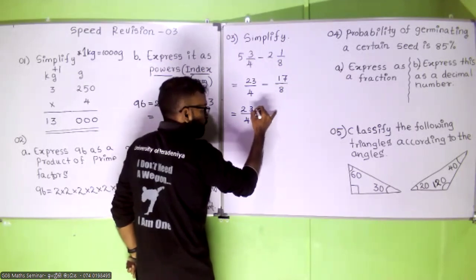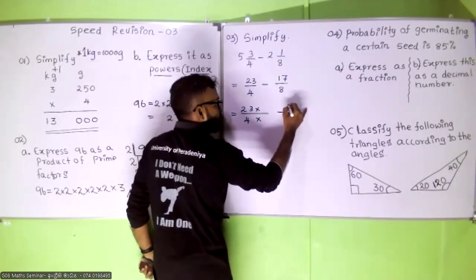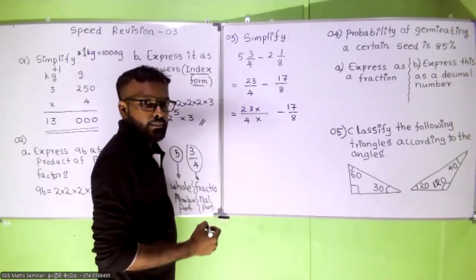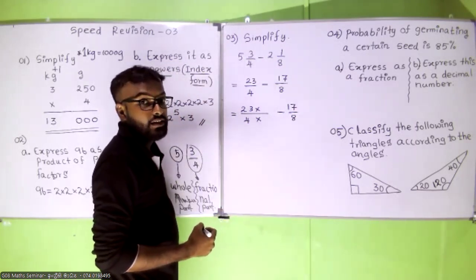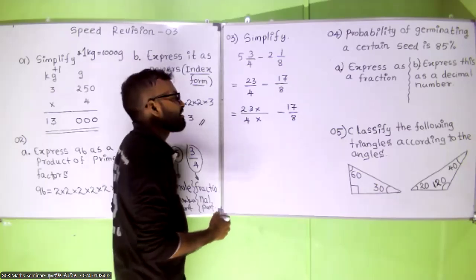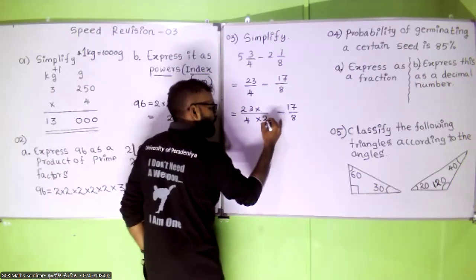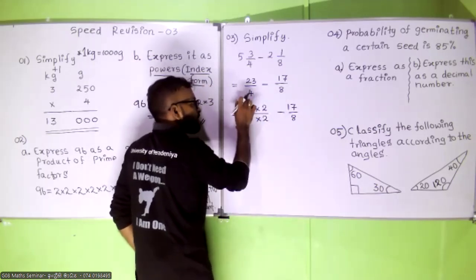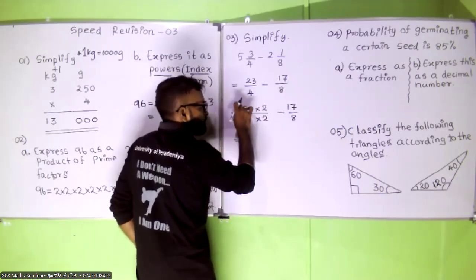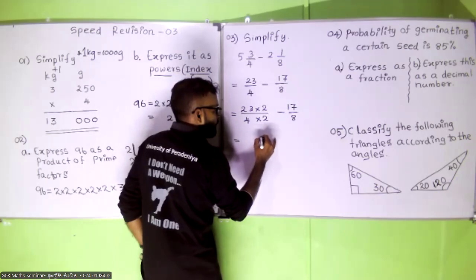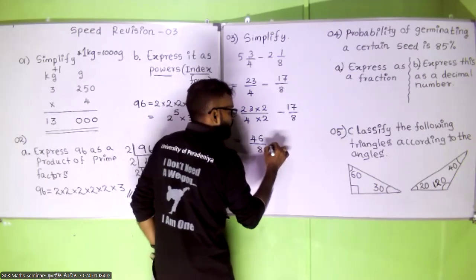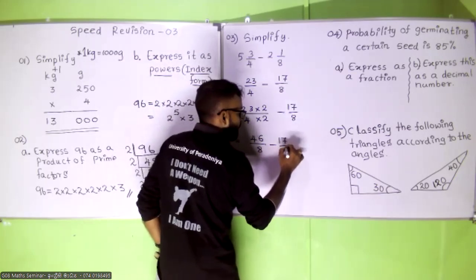You have to multiply both numerator and denominator by 2, so that you can convert this 4 into 8, so that you have equal denominators. 23 times 2: 2 times 3, 6; 2 times 2, 4; so 46 divided by 8. And 17 divided by 8.